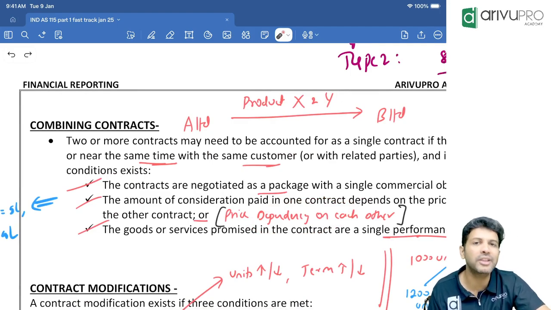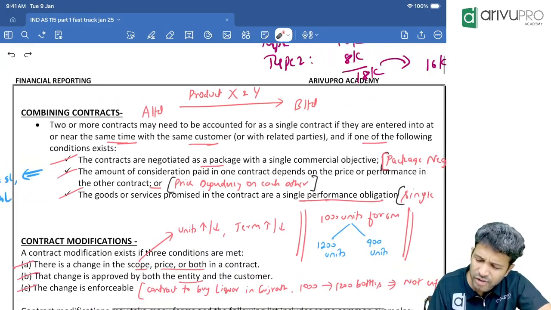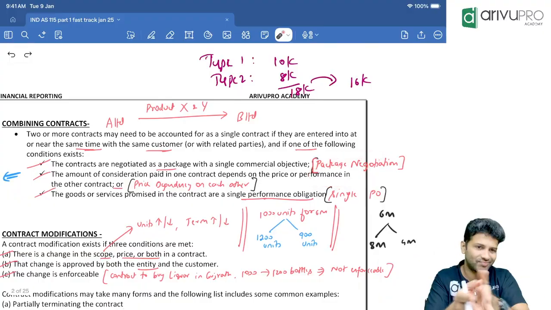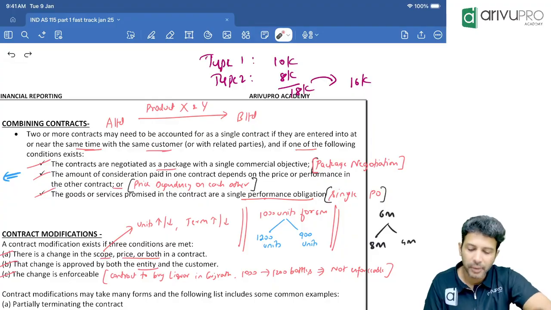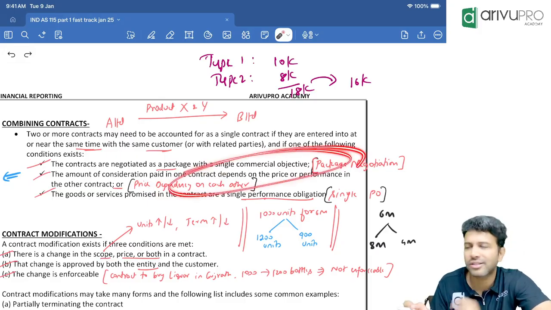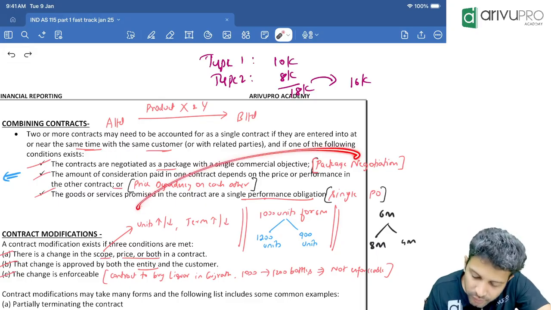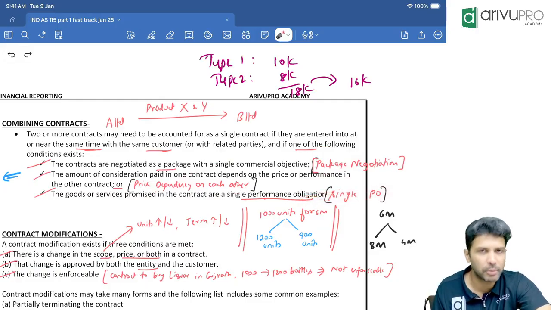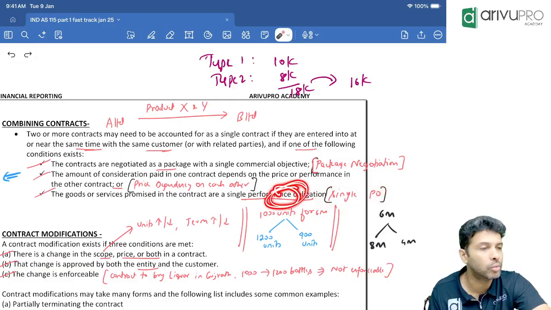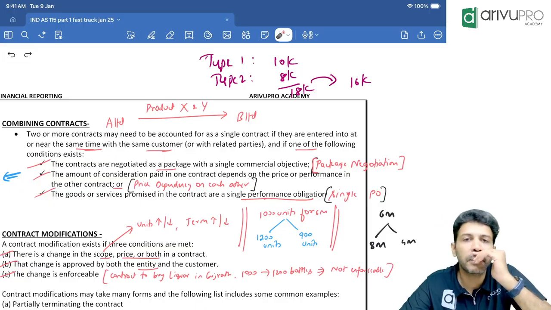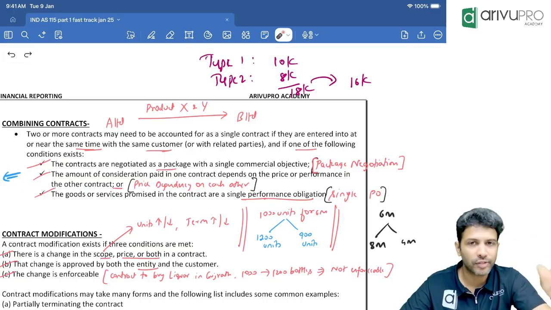If one contract's price is dependent on the other, it's more or less the same as package negotiation. However, in package negotiation, you will buy both together. Both contracts will happen together. But in price dependency, one will come first, another usually later. But otherwise, there are similarities. Either one of these two should be there, or it should be a single PO. Don't worry about what is a single PO for the time being. In about 15-20 minutes, I will talk about this PO. PO means performance obligation. This is step number 2. We will discuss this in detail. So if these are satisfied, then you can combine the contract and do the 5 steps of revenue recognition.